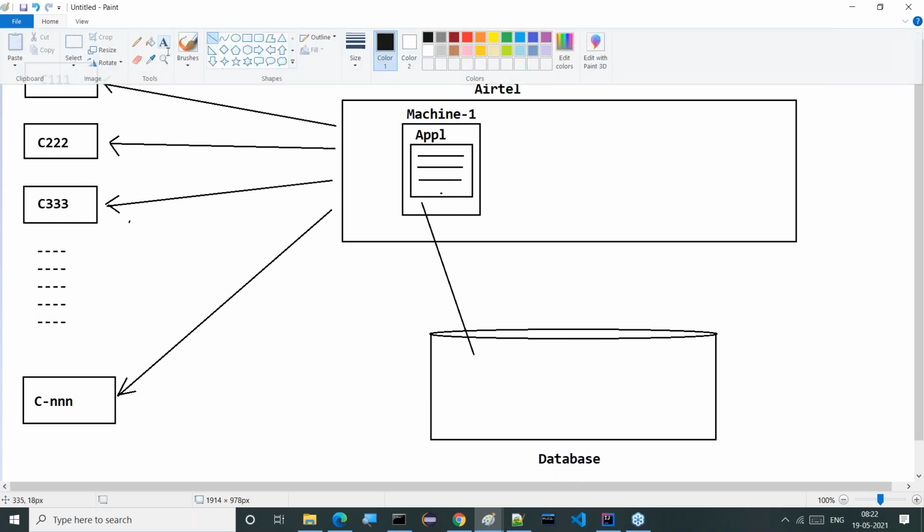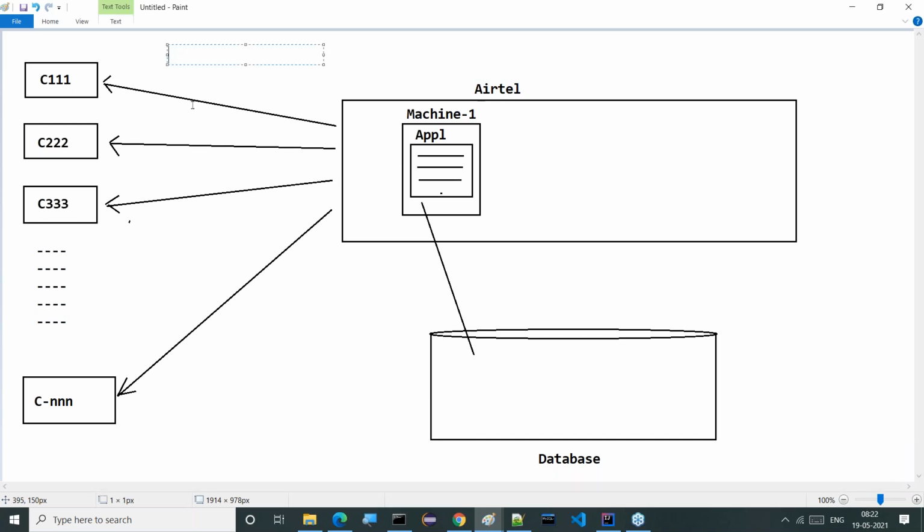For 1 lakh customers, generating a bill for a single customer may take 2 to 3 minutes. So maybe 5 to 6 months of time it will take.